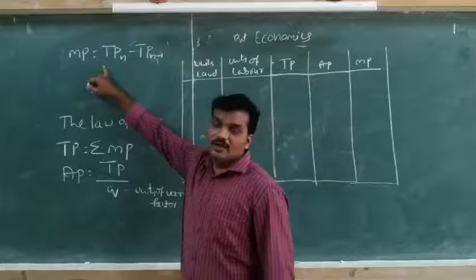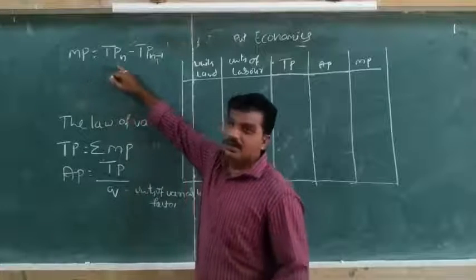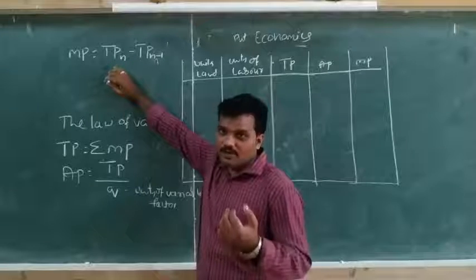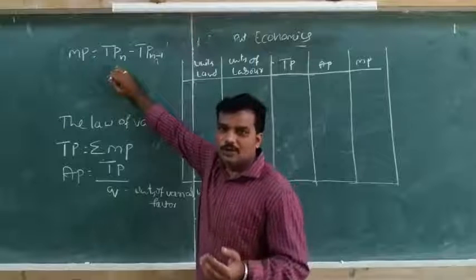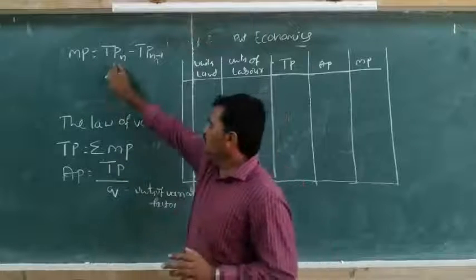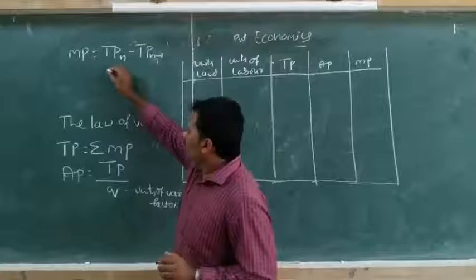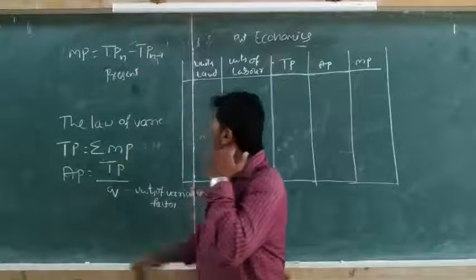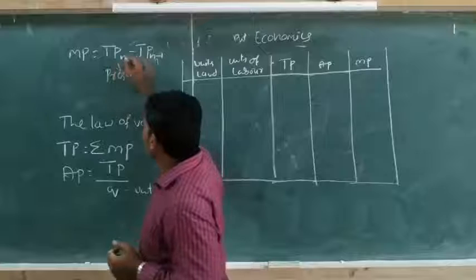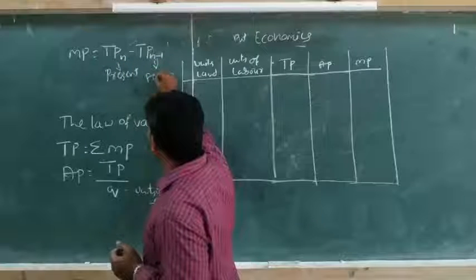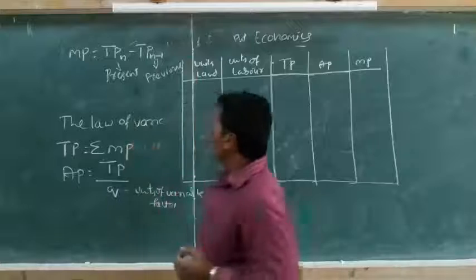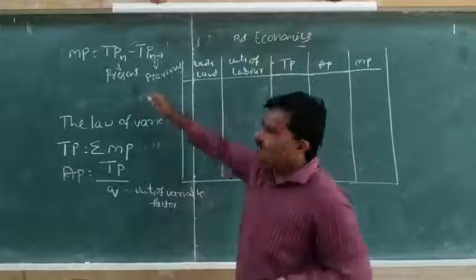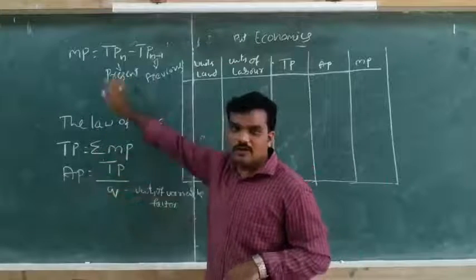That means the marginal product can be calculated by subtracting the total product of the previous unit from the total product of the present unit. See, TPn means the total product of the present unit, and TPn minus 1 means the total product of the previous unit.